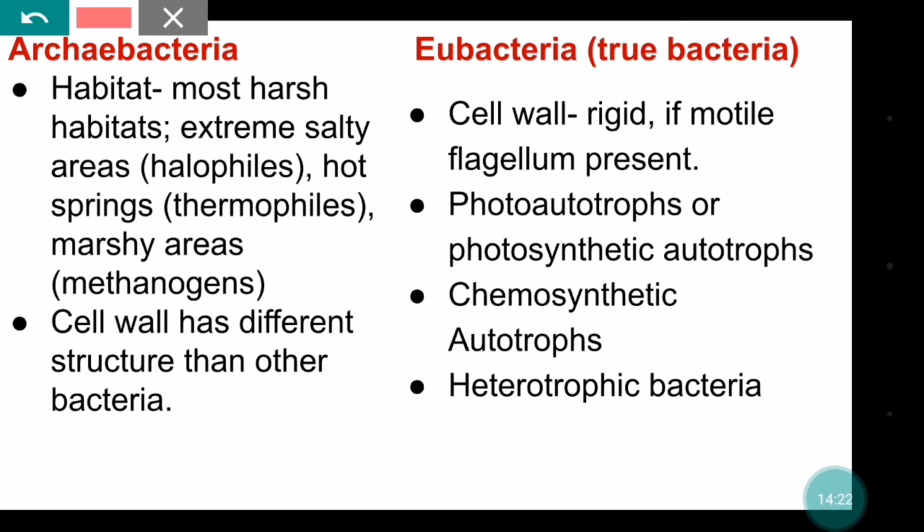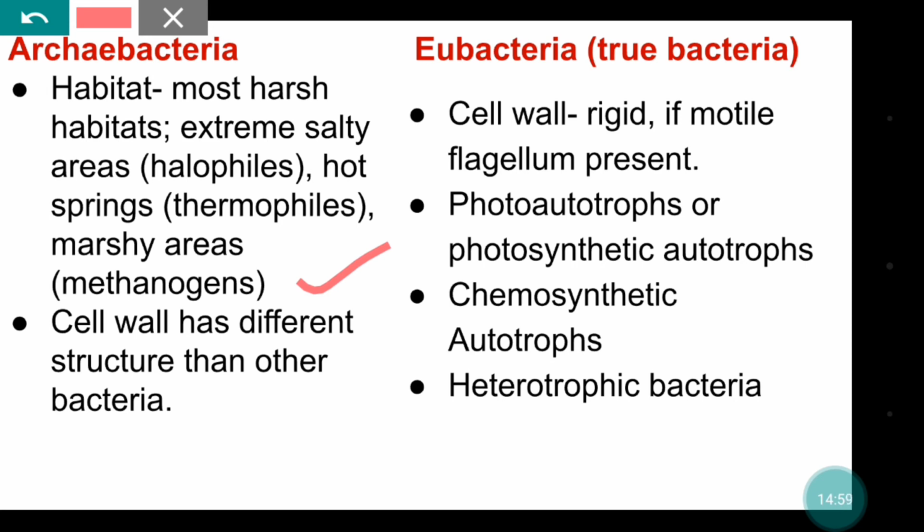Also present in marshy areas and known as methanogens. Methanogens are also present inside the stomach of ruminant animals, and due to that it produces methane gas in the dung of those animals. The cell wall has a different structure than other bacteria, that is why it can exist in extremely harsh habitats.